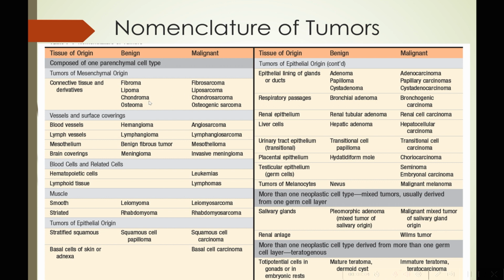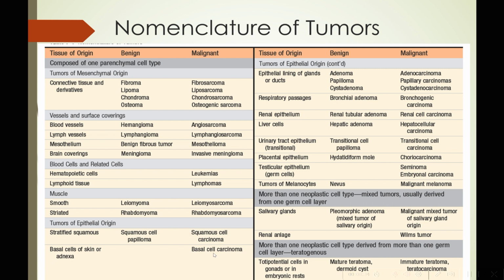Benign tumor of cartilaginous tissue is chondroma. Its malignant counterpart is chondrosarcoma. And osteoma, its malignant counterpart, osteogenic sarcoma. Similarly, benign tumors arising from smooth muscles are leiomyoma, and their malignant counterpart is leiomyosarcoma. Benign tumors arising from striated muscles are called rhabdomyoma, and their malignant counterpart is rhabdomyosarcoma.